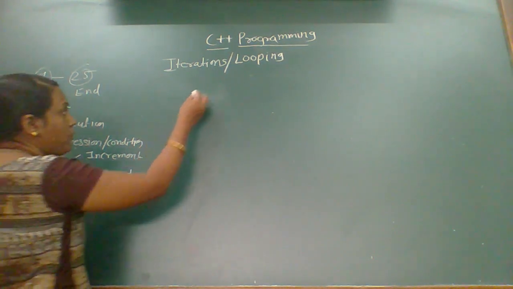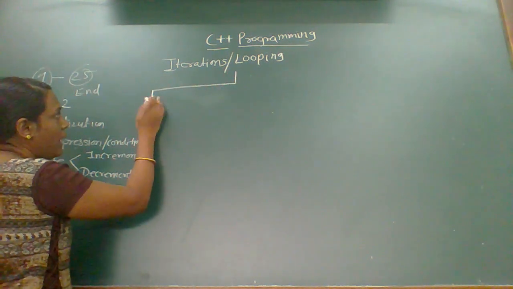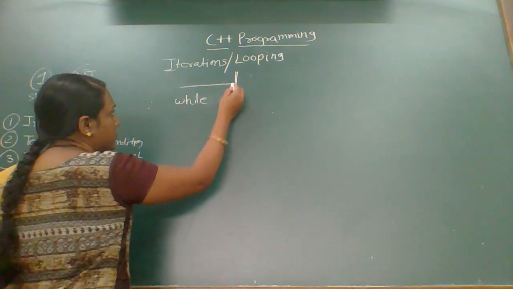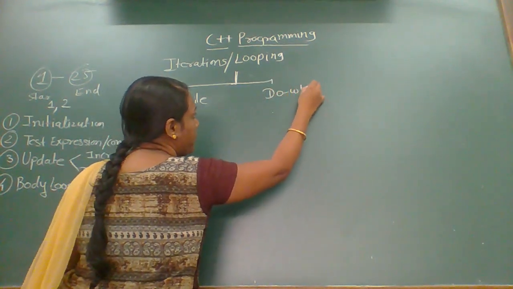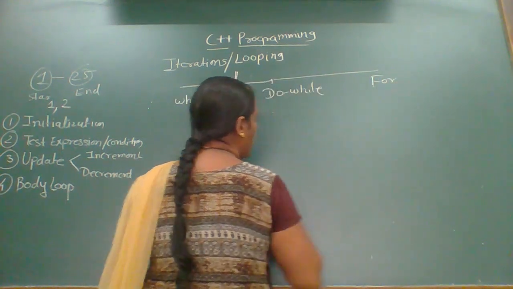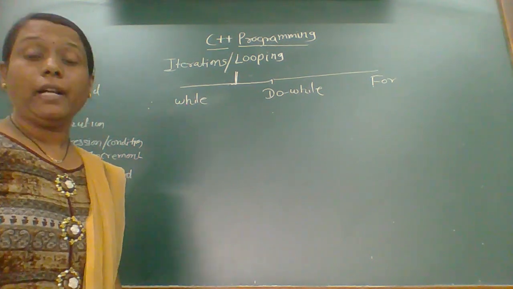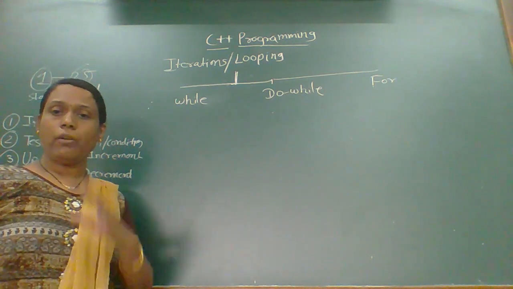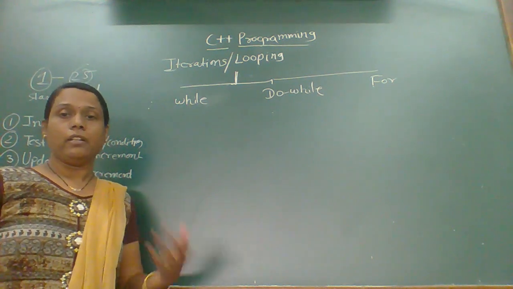Okay, so see the first loop. These loops are mainly divided into the while loop, then the second loop is do while, and the third loop that we are going to see is the for loop. Okay, so these are the three important iterative loops that we are going to learn in our syllabus, and these loops we use in our program depending on the conditions and the output the user requires.